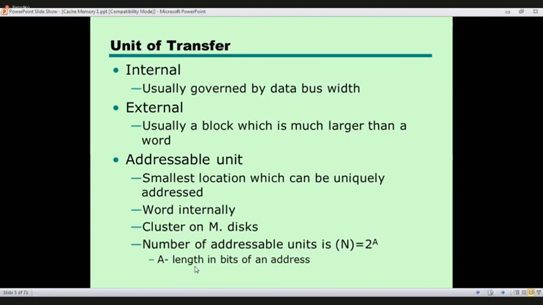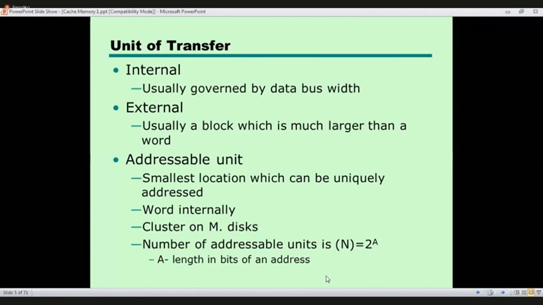Now if the address bit length is 3, then how many addressable units can you produce? If the length of the address is 3, then 2 to the power 3, that is 8 different addressable units, or 8 locations, right?